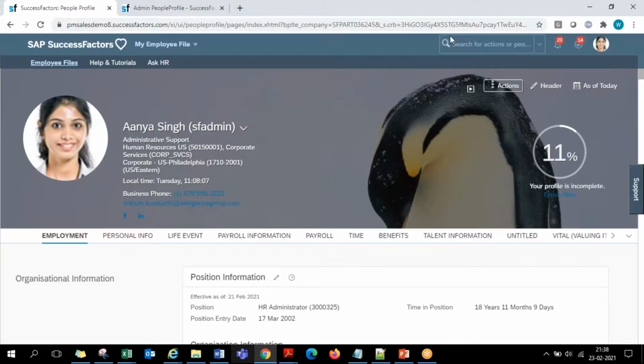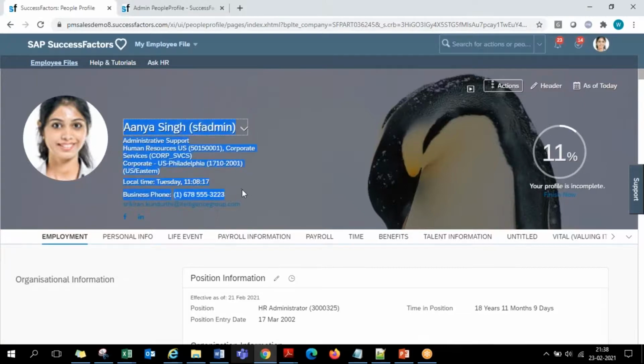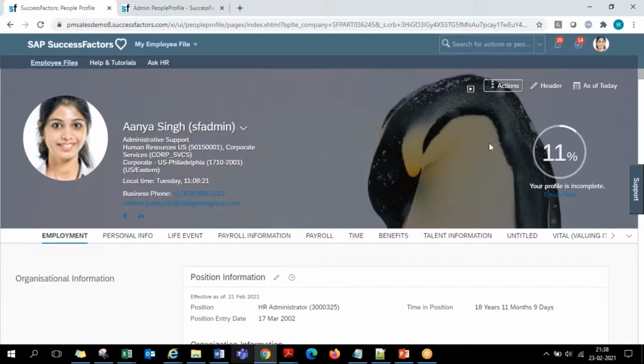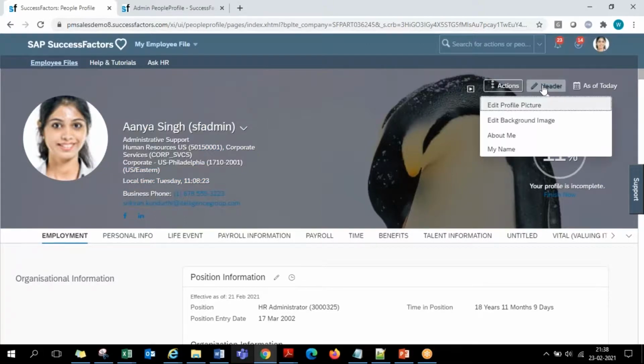Okay, and then every user will have the option to maintain this header area. All this is automatically coming up from the employment information that you maintain in the system. But here you have an edit header option. That is, you have a few options as an end user.